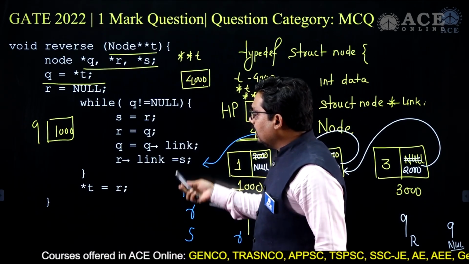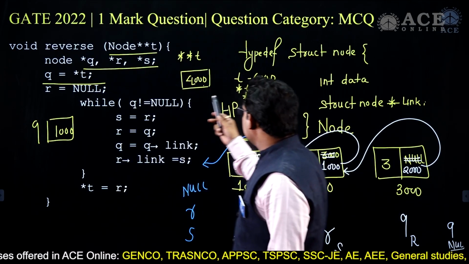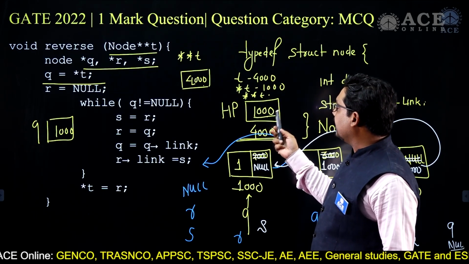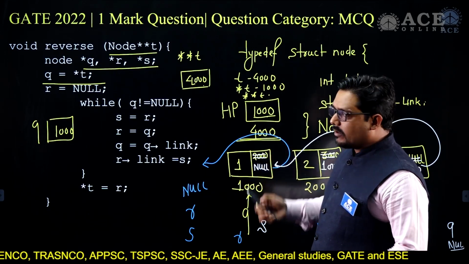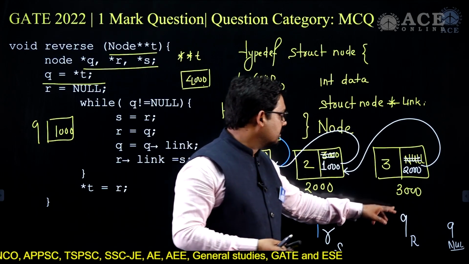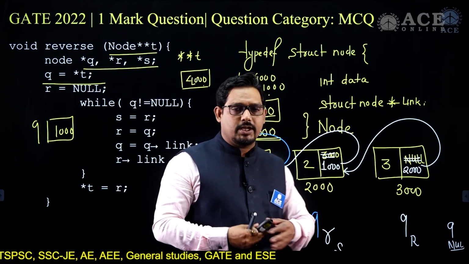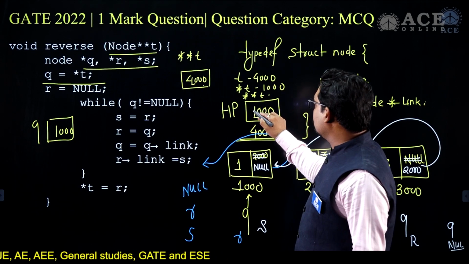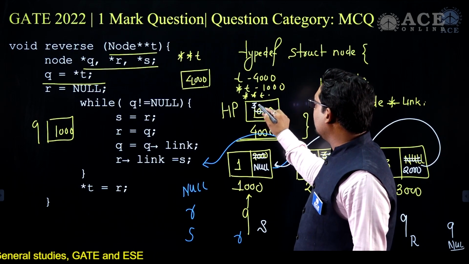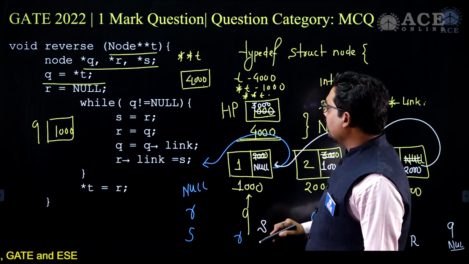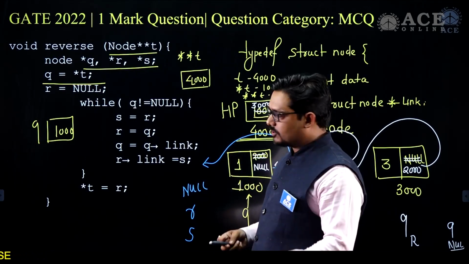And finally star T, this head pointer which is now 1000, will be updated with the value R, and R in this case is 3000. So finally this will be gone, and in this place what will come is 3000. Okay, so this is the reversal process.